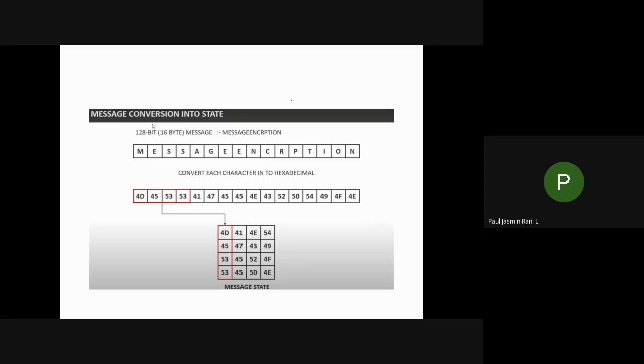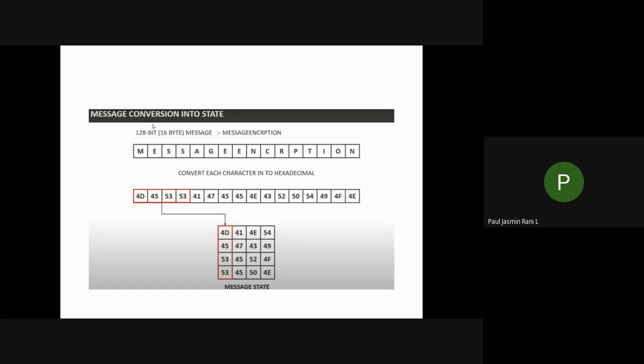Please refer to this one. Let us assume that you have a message, a plain text. Here I have taken the plain text as message encryption. Please don't think the y is missing something. It's just one simple example, message encryption, for your 128 bit. Actually you'll be having a block of information, which is divided into 128 bit fixed blocks. In this block you have 128 bit, in which you are having message encryption as your plain text.